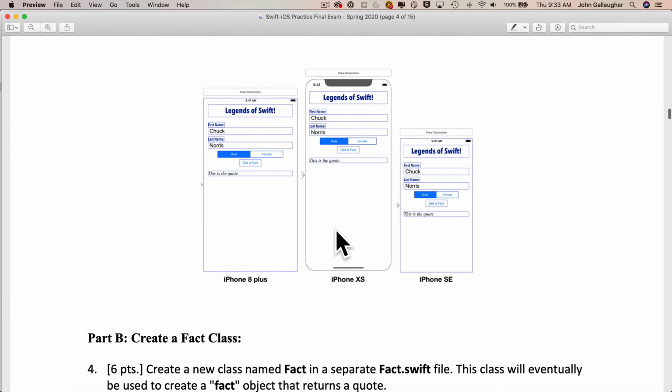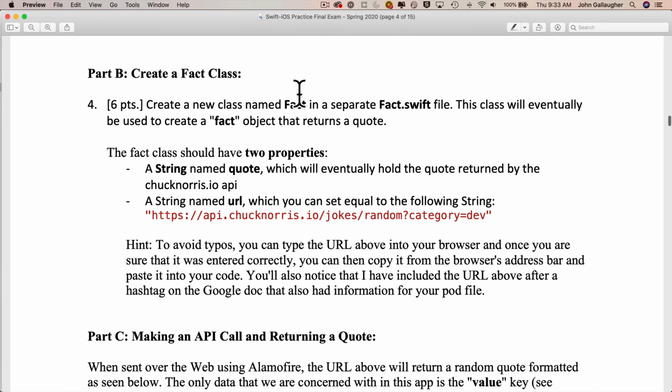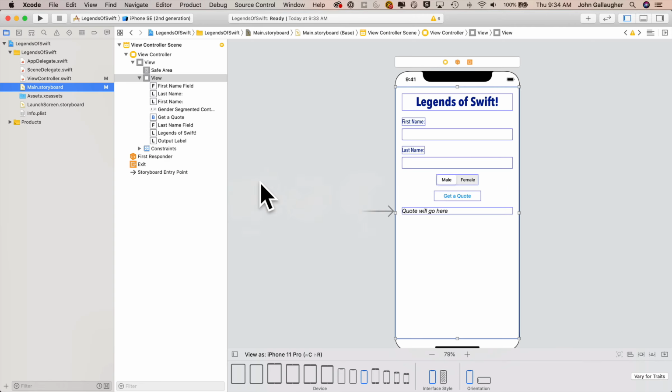But our next step is to create a new class named Fact. That's upper camel case because a class is a type. So we'll create a file called Fact.swift. We need to make sure that we also create a Fact object to return the quote in our ViewController.swift. We should have a string named quote, and we're also going to have a URL, which is a string, which has this string here. So I'm just going to highlight that and copy it. Then I'll head back to Xcode.